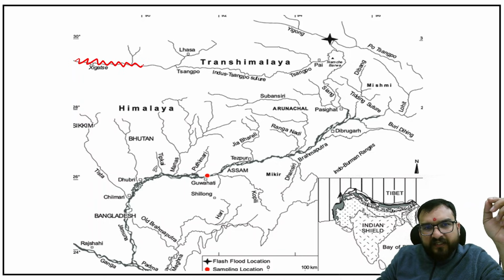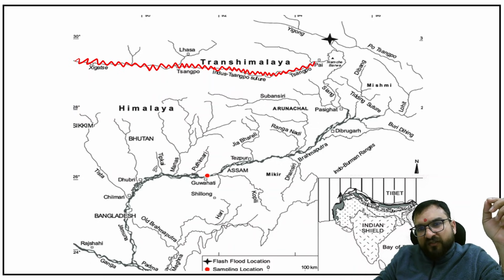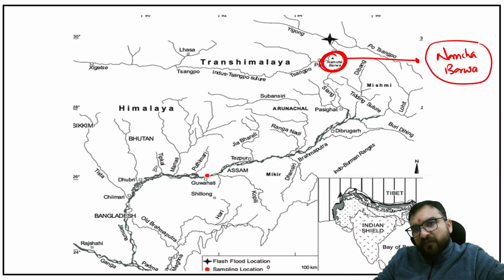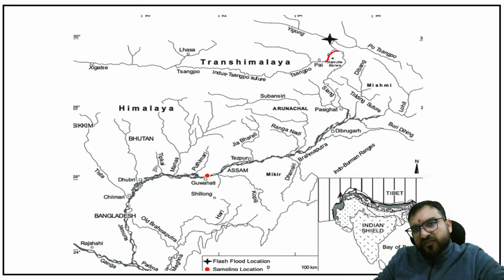This is basically the Yarlung Zangpo, which is coming, and it is in the Tibetan region, right? It is in the Tibetan region until one point, and this point you will be finding over here. This point is because of one mountain range, and this mountain peak is known as Namcha Barwa, guys. Namcha Barwa. And from here you will find that there is a change in route, then it will be flowing like this.